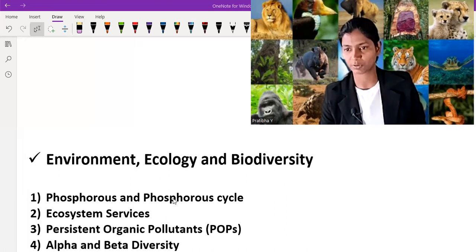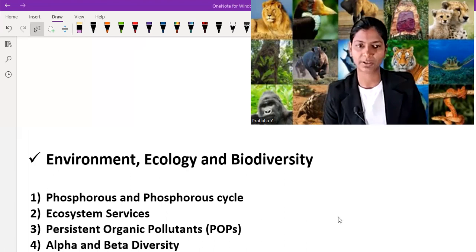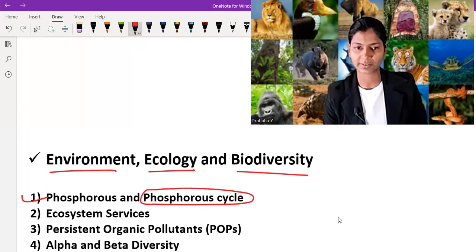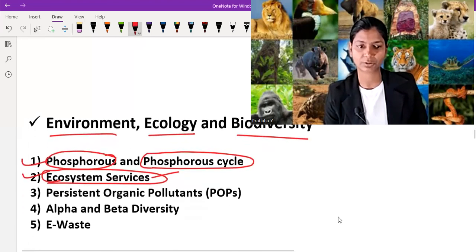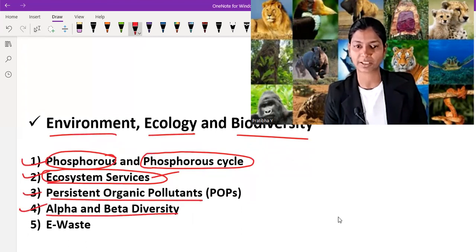So now let's talk about important issues of environment, ecology, and biodiversity. First one is phosphorus and the phosphorus cycle. In this section, we are going to talk about phosphorus and its cycle. Second one is ecosystem services. What are ecosystem services? What are its types? Third one is POPs, persistent organic pollutants. Fourth one is alpha and beta diversity, and fifth one is e-waste. So these are important topics of today's discussion. Remember the names. These are very important.